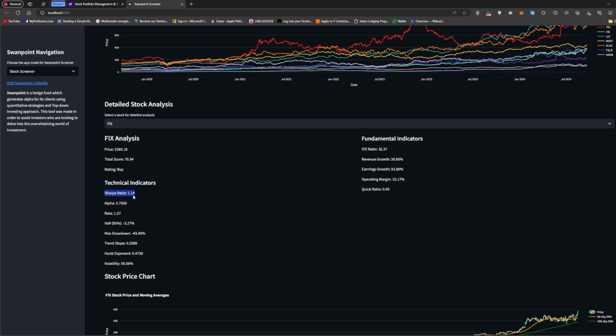The Sharpe ratio basically measures the risk reward: your return compared to the risk you're taking. Usually higher than one is pretty good, and the higher you go, the better it is. You definitely don't want it to be negative. And this is just a trend slope, to know if the stock is going up or down.